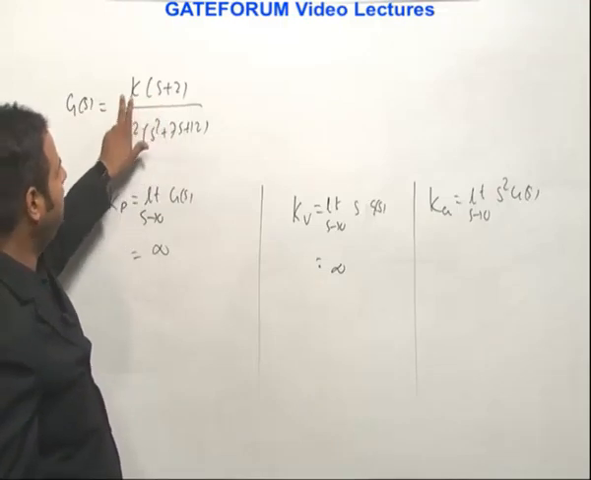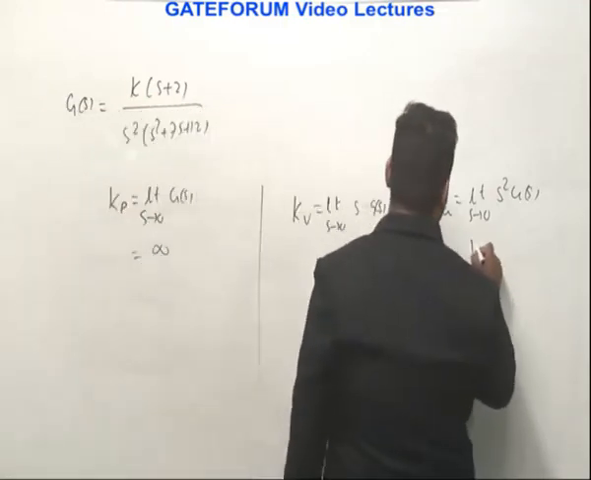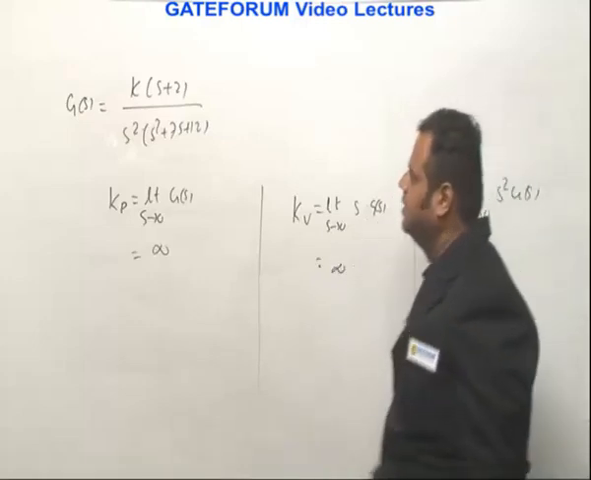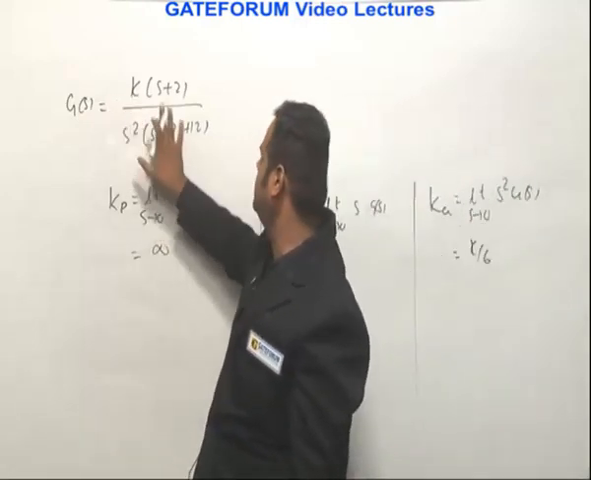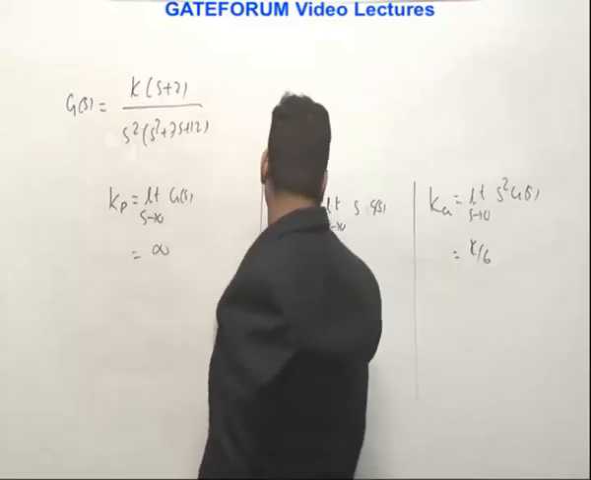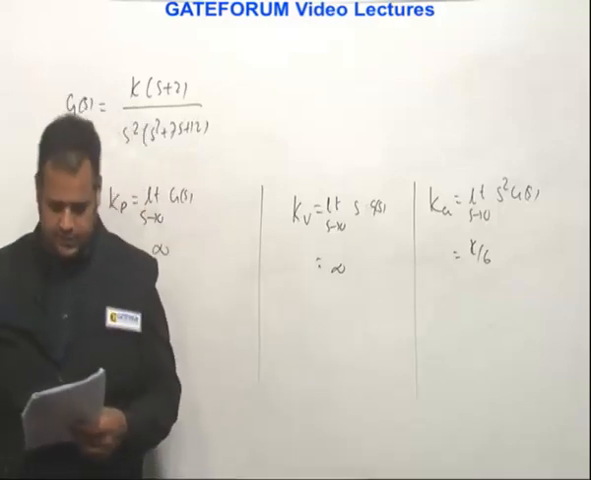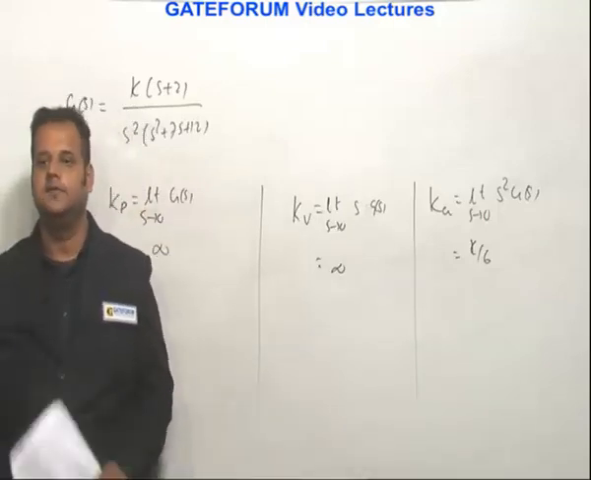So this will be 0, this will be 0, this will be 0. So it is K into 2 by 12. So that is K by 6. Isn't it? K by 6. S square cancels. If you put s equal to 0 now, this is gone, this is gone. So 2 by 12 is 1 by 6. So K by 6 you will get. So Kp infinity, Kv infinity, Ka K by 6 is given in option A. So A is the right answer for this.